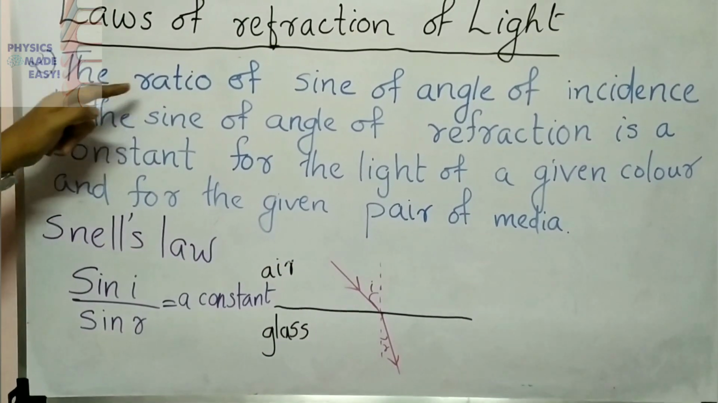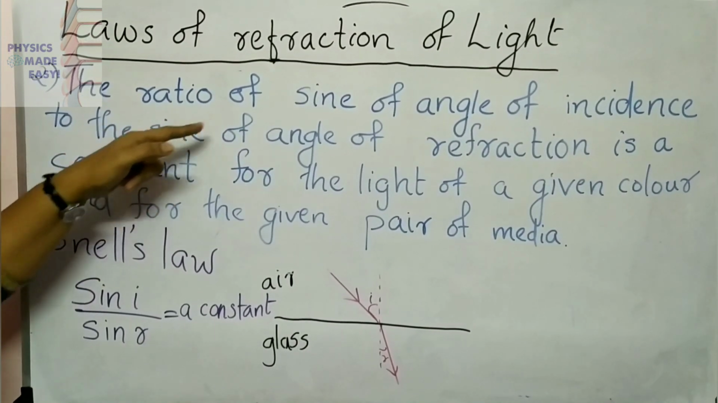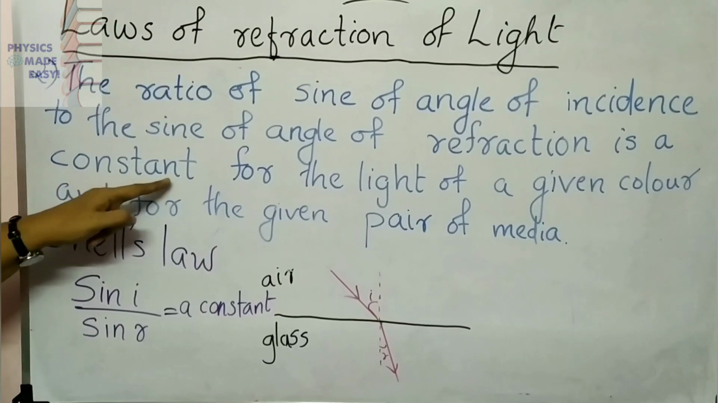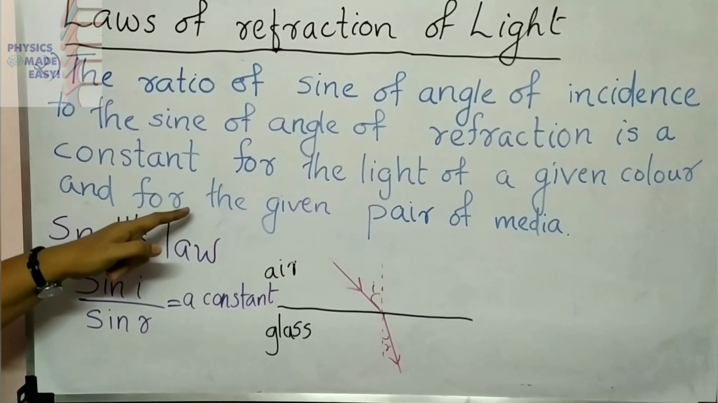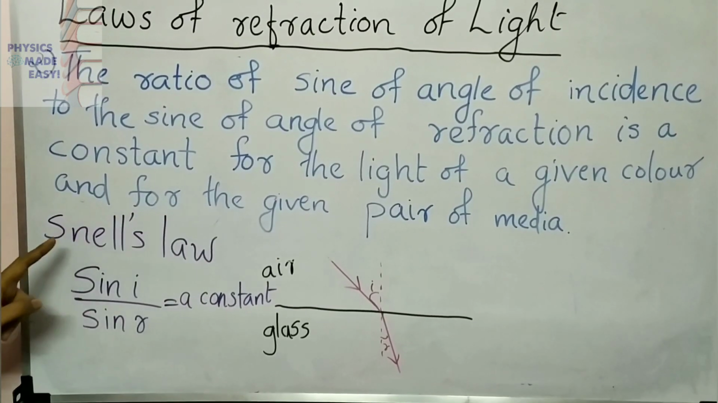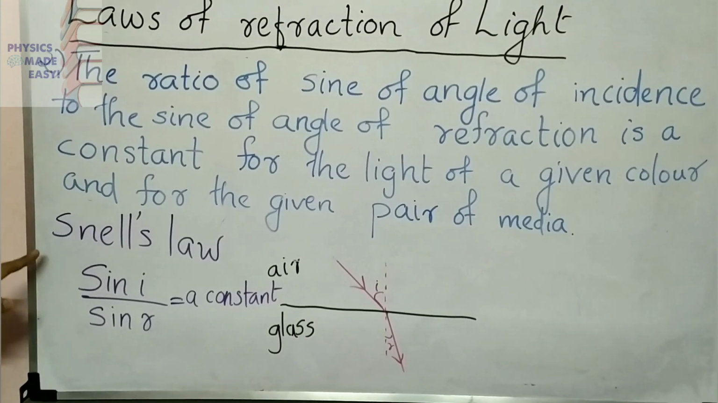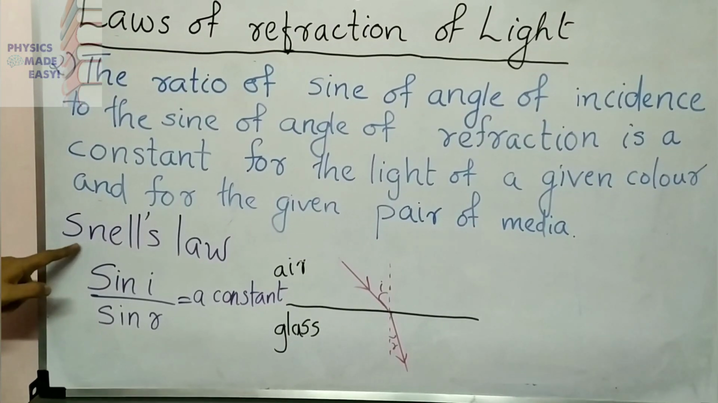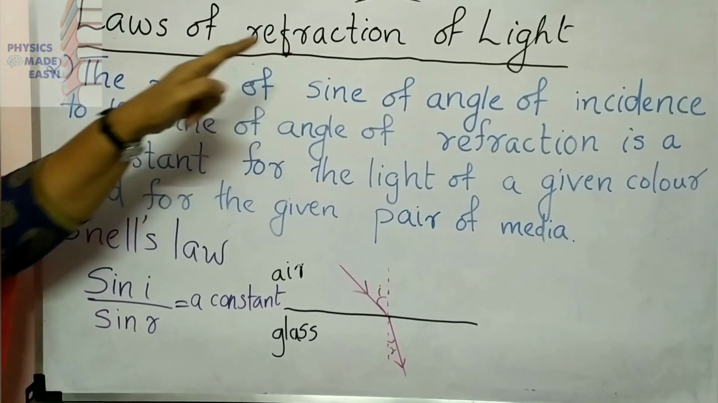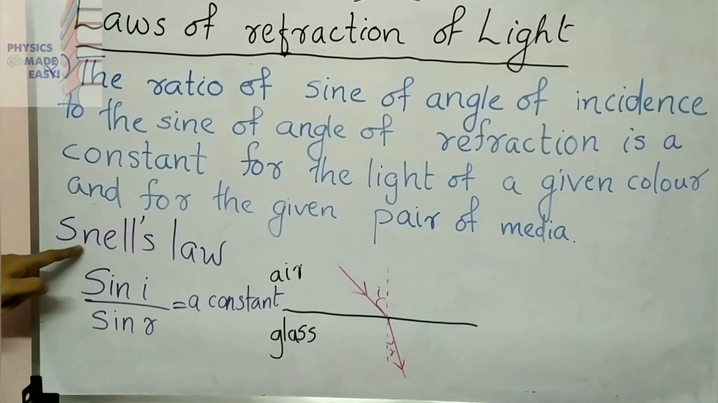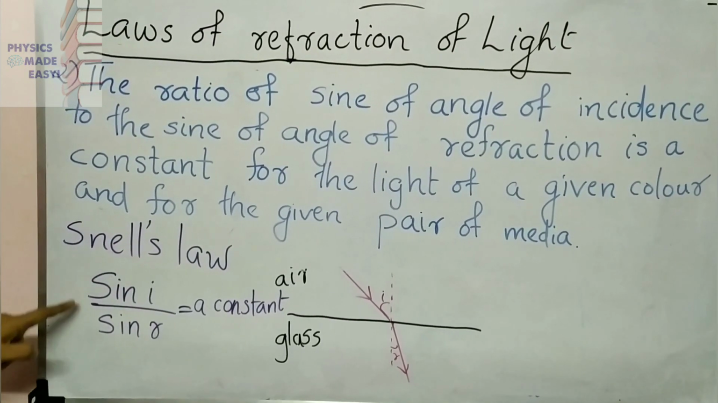Once more, the ratio of sine of angle of incidence to the sine of angle of refraction is a constant for the light of a given color and for the given pair of media. Children, this is a very important law. For this law, there is one name, we can call this Snell's law. So the second law of refraction of light we can call Snell's law. This is known as Snell's law, that we can write as an expression here.